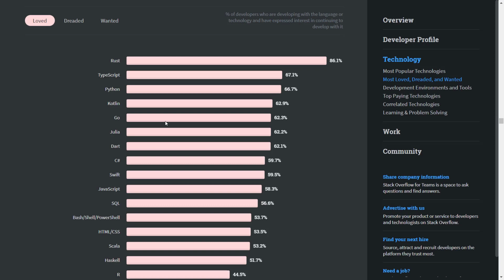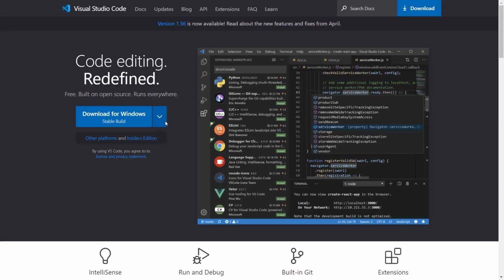Now let's move step by step into how we can use Rust. To do so, first I will use Visual Studio Code, and you can download it from here. All the links will be in the description, don't worry. You can use Visual Studio Code, or any other code editor of your choice, but I will show you in Visual Studio Code itself. I have this installed already. You just download it for Windows, or if you're using another operating system, it will show you here, and you download it for that operating system.